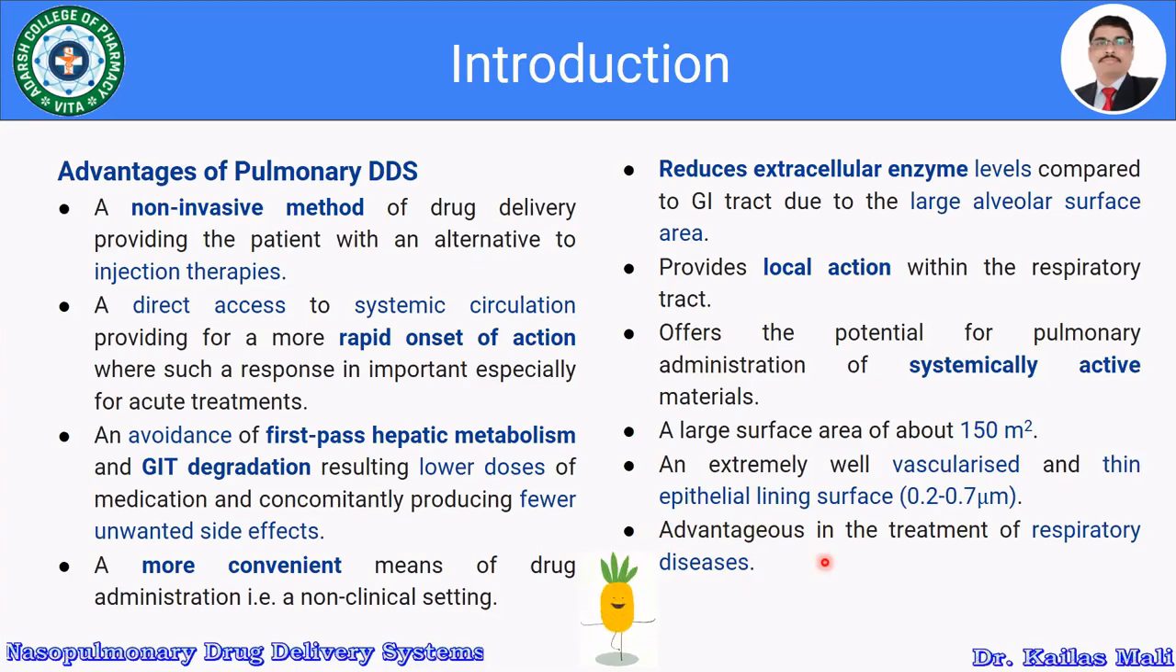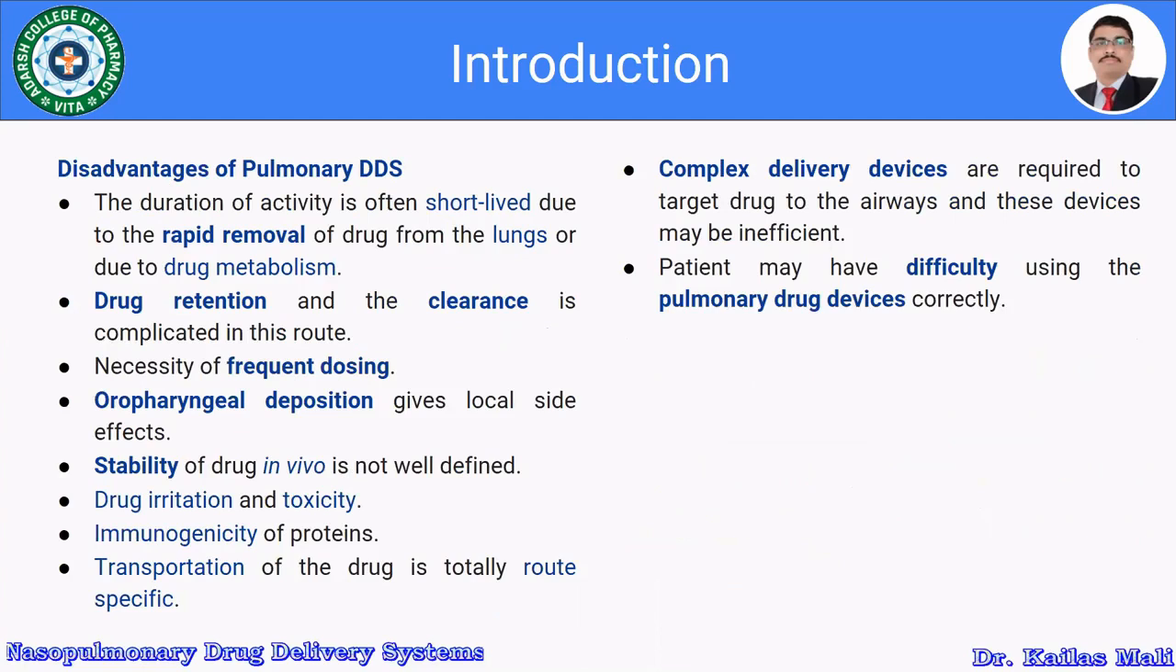Let us see the disadvantages of the pulmonary drug delivery system. Like the advantages, the pulmonary drug delivery system has certain disadvantages also. The duration of activity is often short-lived due to rapid removal of the drug from the lungs or due to drug metabolism. There might be chances of drug metabolism in the lungs, or there may be rapid removal of a drug from the lungs.